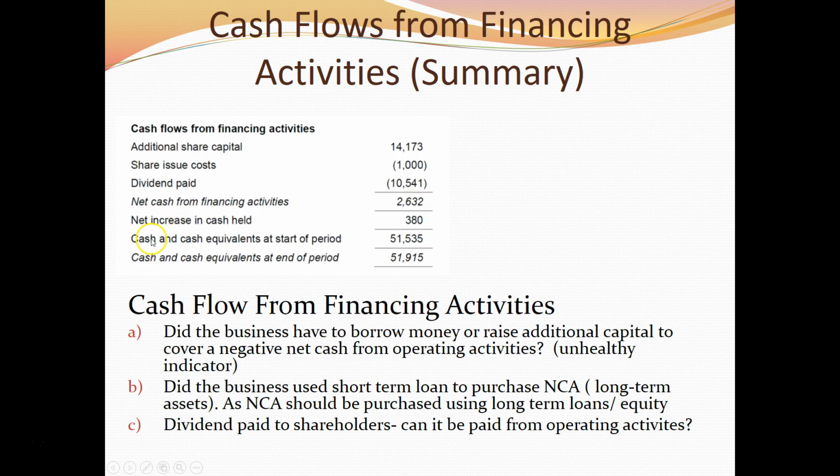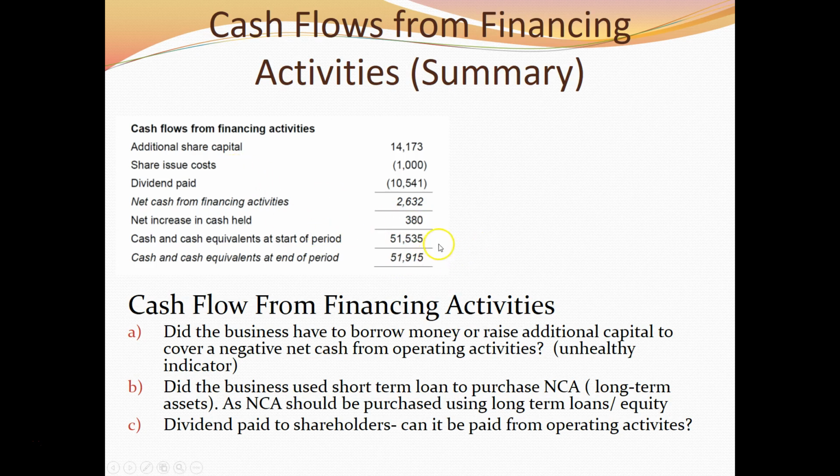And then the last one will be calculating our cash and cash equivalents at the start of the period and cash and cash equivalents at the end of the period. When we see the opening and the closing cash and cash equivalents, this change would be explained by the net increase.